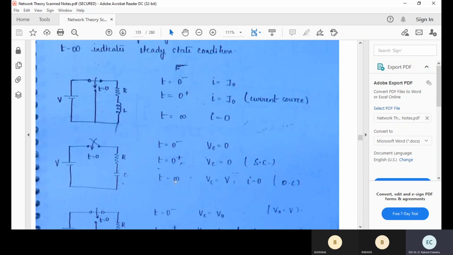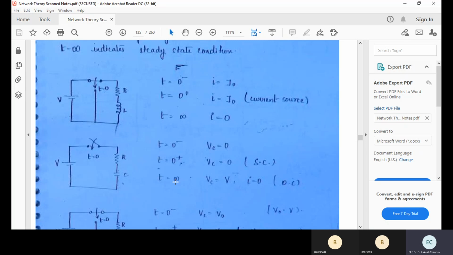Here is one point you have to remember: at t equal to 0 minus or 0 plus, the current through the inductor does not change. That means if at t equal to 0 minus the current through the inductor is I0, then at t equal to 0 plus the current through the inductor should obviously be I0 only. Why? The reason is simple. The inductor does not allow sudden changes in the current. So t equal to 0 minus and 0 plus mean the same instant, just before and just after, within that fraction of a second, and it won't change.